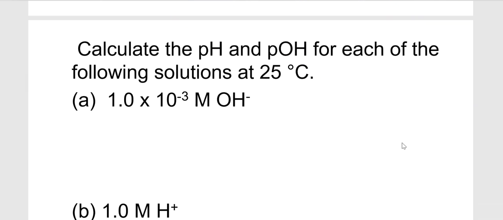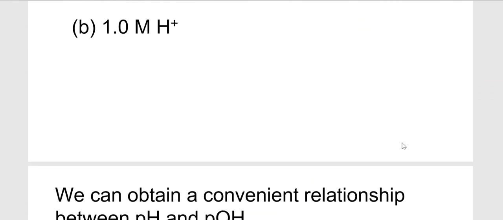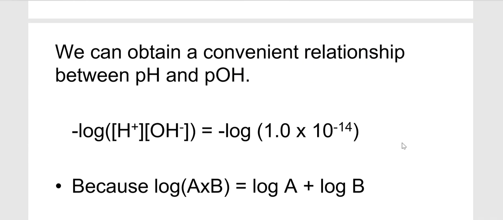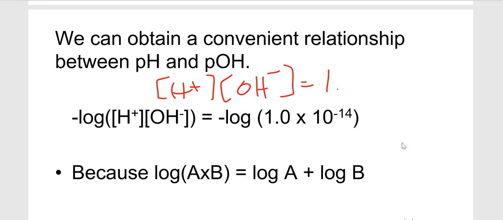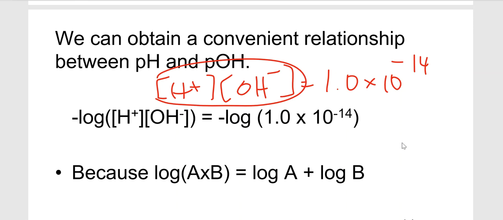Now, we'll come back to this slide in a minute. So let's take a look at this first. Okay, so remember that H plus multiplied by hydroxide is equal to Kw, which is 1 times 10 to the negative 14. So what you can do is negative log this value. If you negative log one side, you have to negative log the other side also.